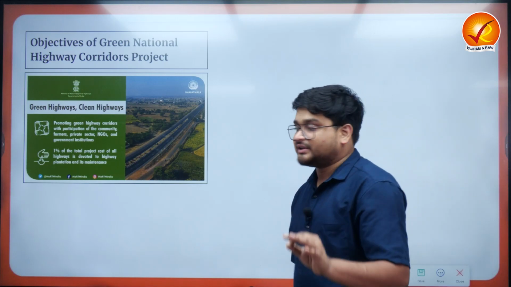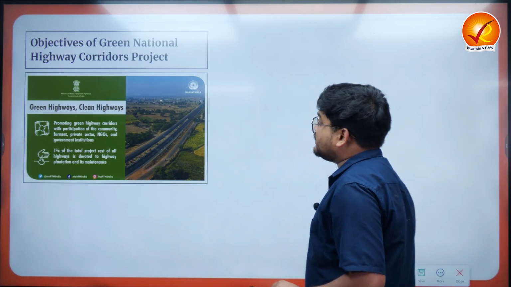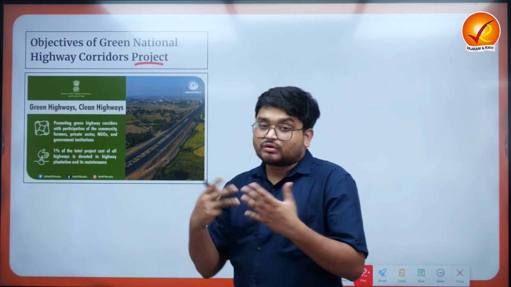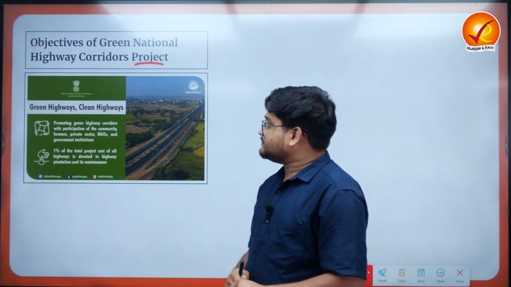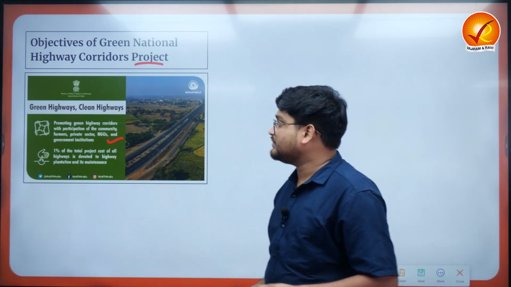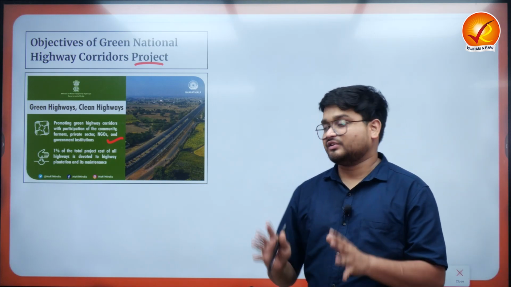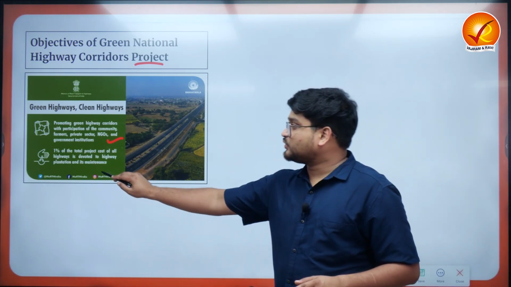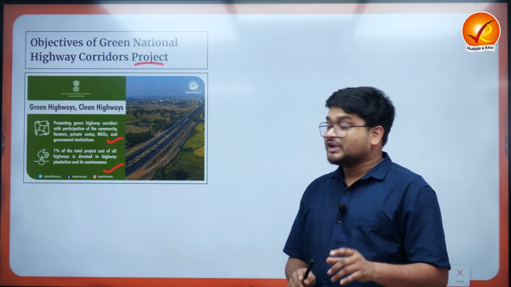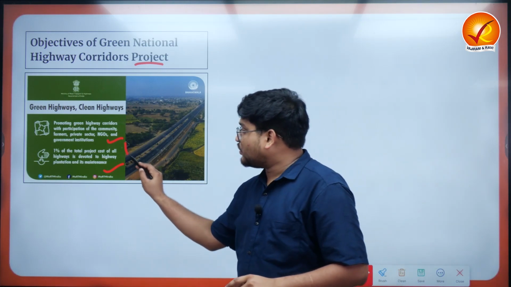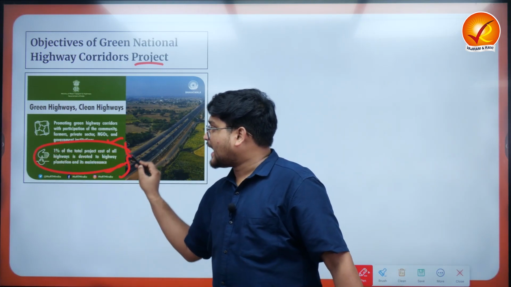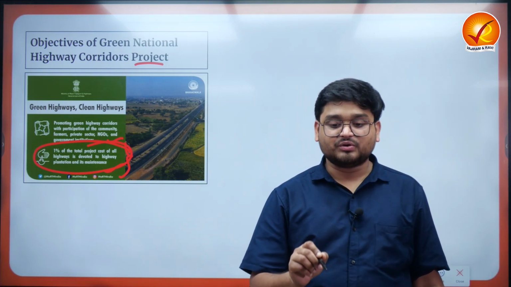Now the main objective of the National Green Highways Corridor Project is to have a proper amount of green corridors, with the participation of various NGOs, local communities and so on. And also 1% of the total project cost of all highways will be devoted to highway plantation and its maintenance. This is extremely crucial.